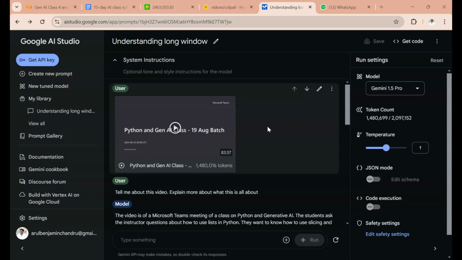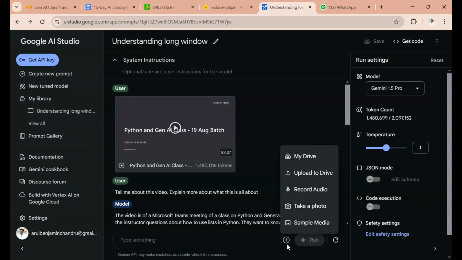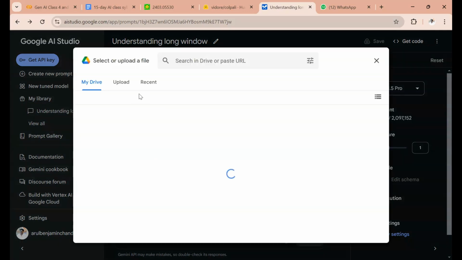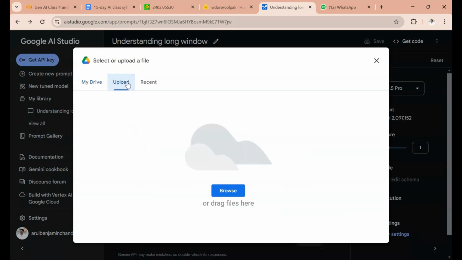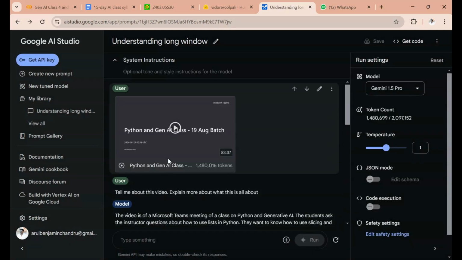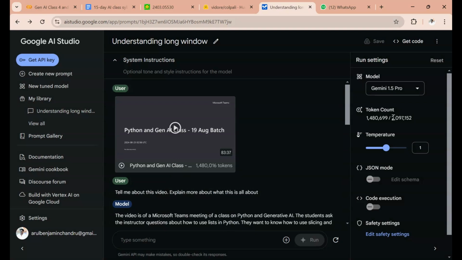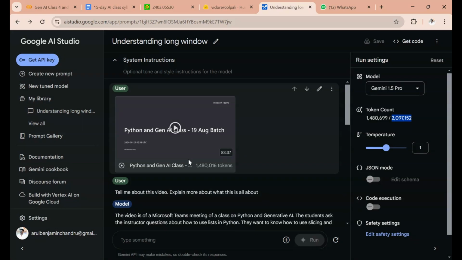In this prompt window itself, I clicked the plus and chose my drive. You can go to upload and browse, and it will open the browse window. When I uploaded this video, this was the maximum token count it allowed. The video is 83 minutes and 37 seconds, which is more than an hour, about 1.25 hours.